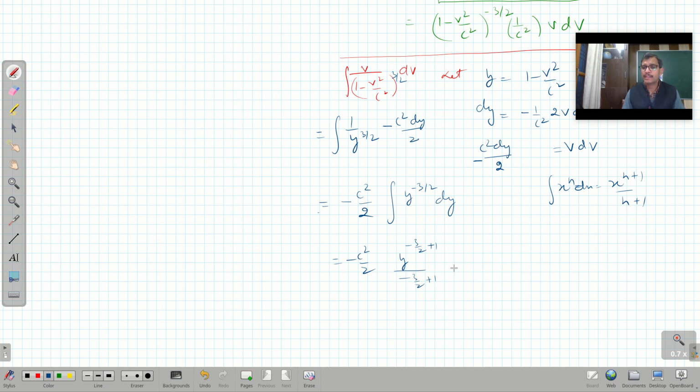That's what we are getting. Minus c square by 2, it is y raised to power minus 1 by 2 over minus 1 by 2. So it can be written as minus c square by 2 times 2 by 1, with the negative sign sitting here, y raised to power minus 1 by 2. So this will cancel out with it, minus minus will become plus. So it is y raised to power minus 1 by 2 into c square. This is the quantity which we are getting.